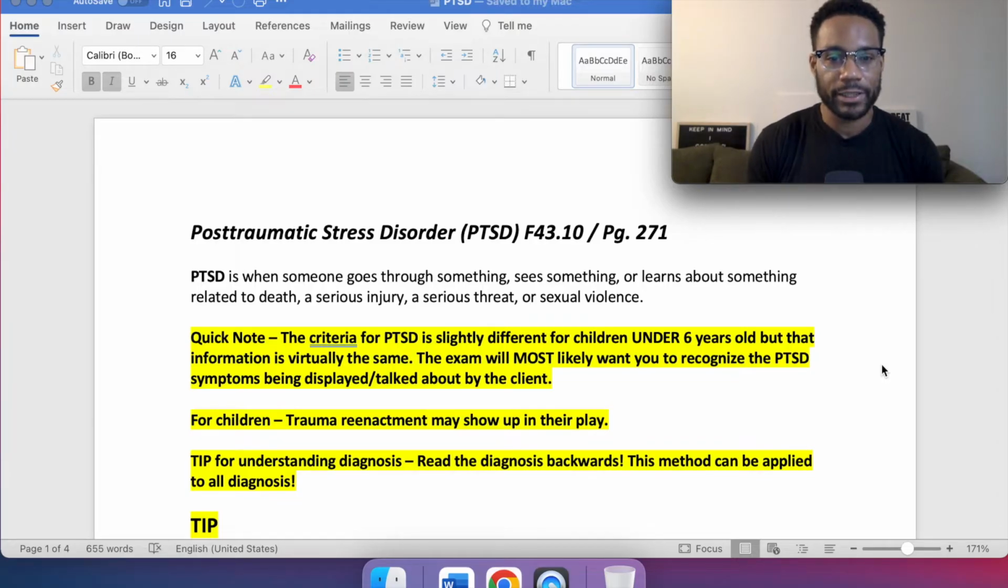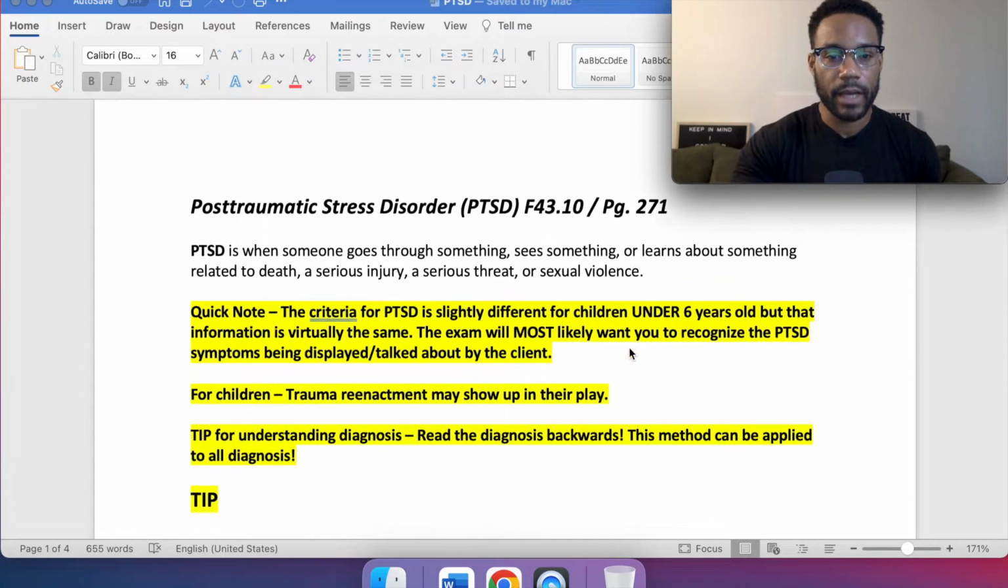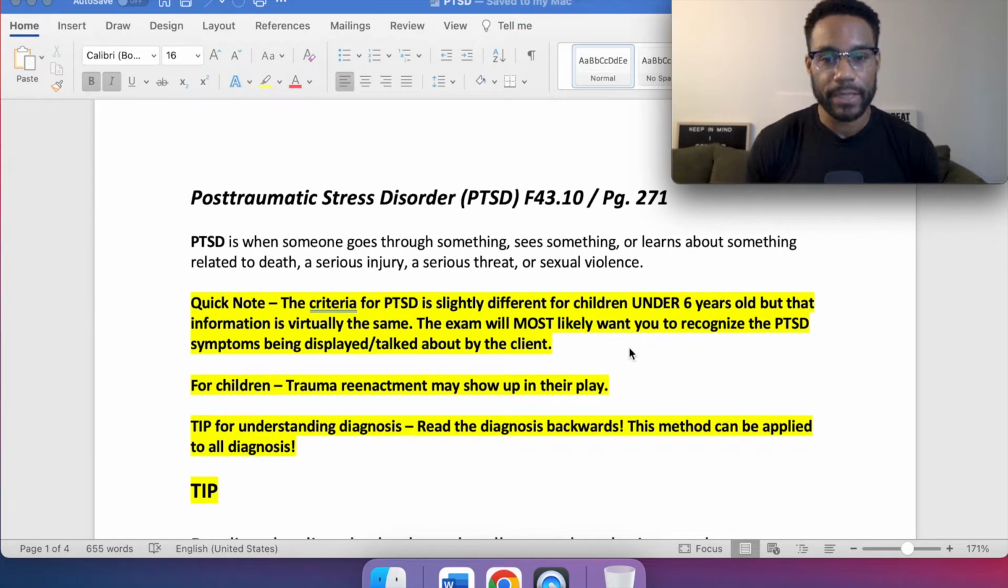So with post-traumatic stress disorder or PTSD, I put the page number right here, 271 in the DSM-5, just in case you guys want to give it an overview as well. PTSD is when someone goes through something, sees something, or learns about something related to death, a serious injury, a serious threat, or sexual violence. And a quick note, the criteria for PTSD is slightly different for children under 6 years old, but that information is virtually the same. The exam will most likely want you to recognize the PTSD symptoms being displayed or talked about by the client, within the question itself.